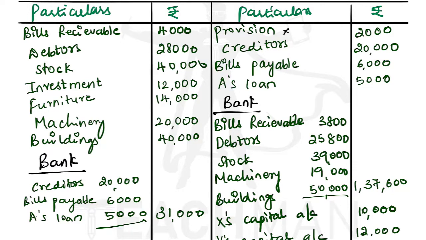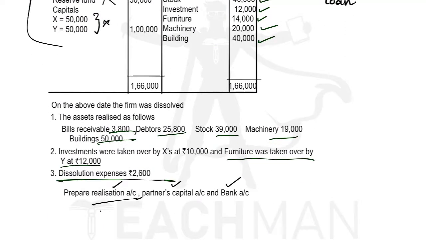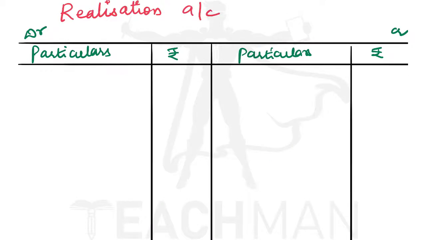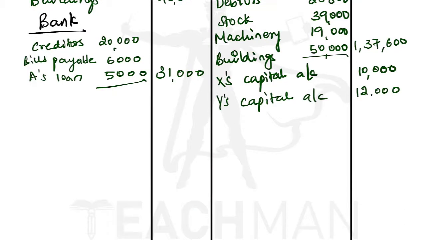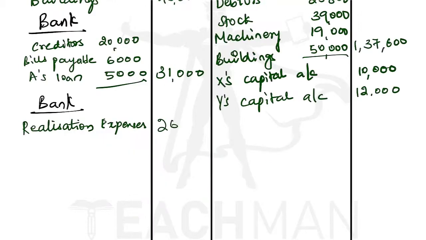Okay, so no information about liabilities is given in the additional information. So we have to assume that all the liabilities were paid off with the value that was in the balance sheet. Okay, so we have recorded these. Now let us see if anything is left. Yes, dissolution expenses 2,600. So this will be recorded on the debit side of the realization account. Under the head of bank, we will record realization expenses. The value of realization expenses is 2,600. So now we have recorded everything.